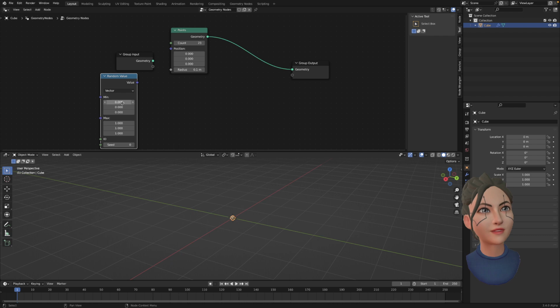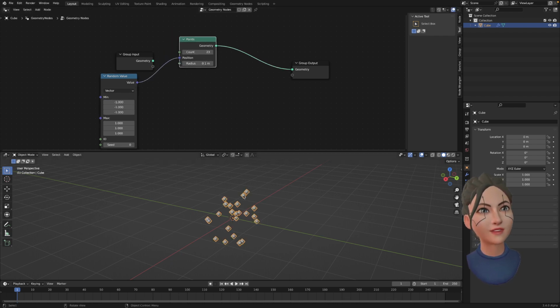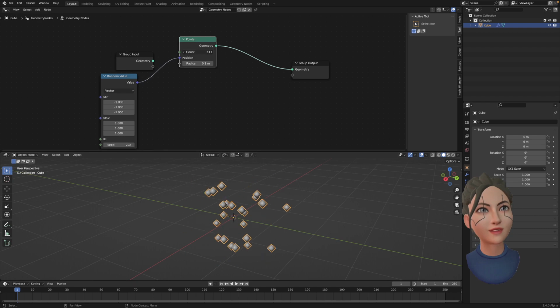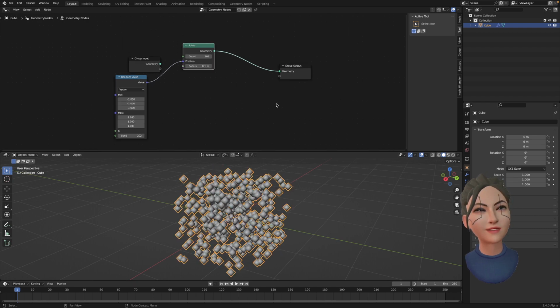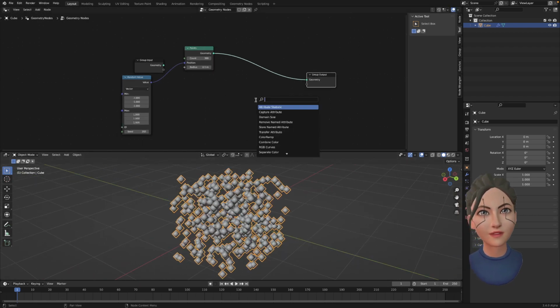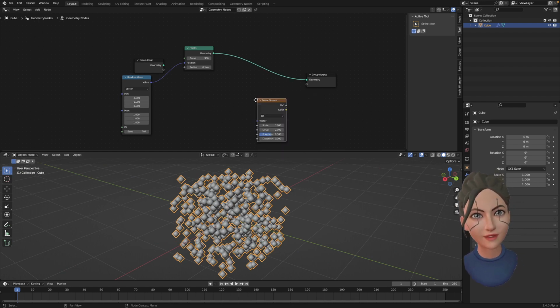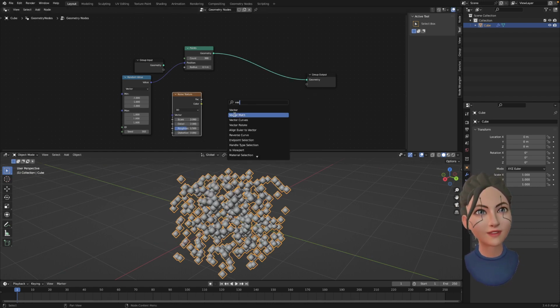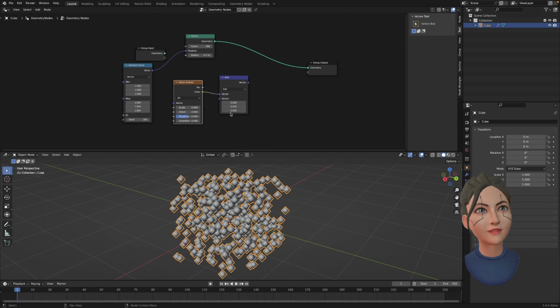It's just vector. For this node, we're gonna plug in some random positions. We're gonna create more points. We're gonna randomize the points using noise, and we're gonna first normalize this noise,